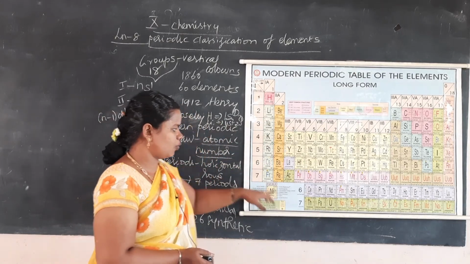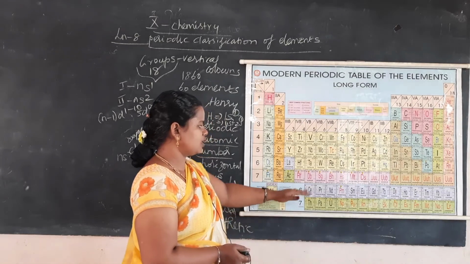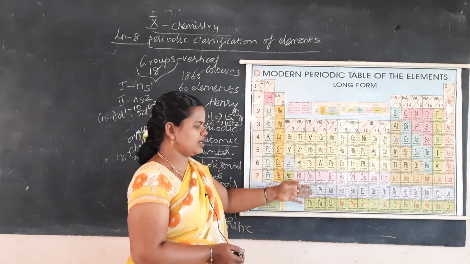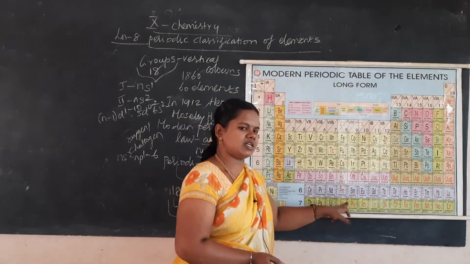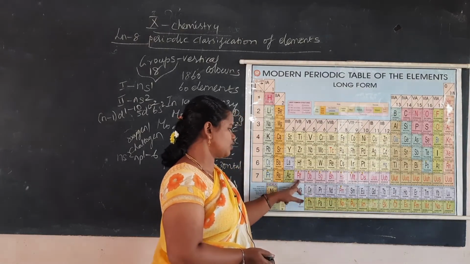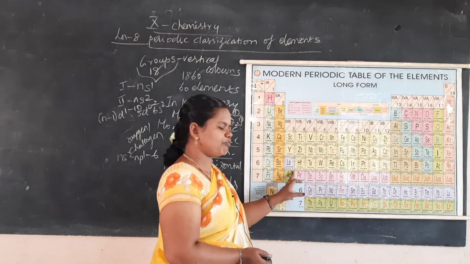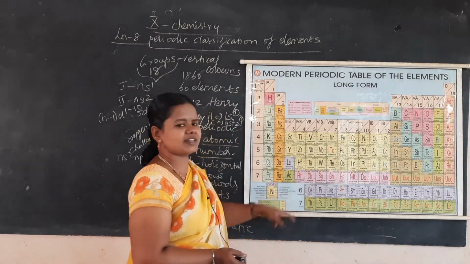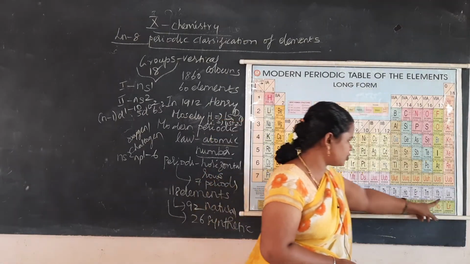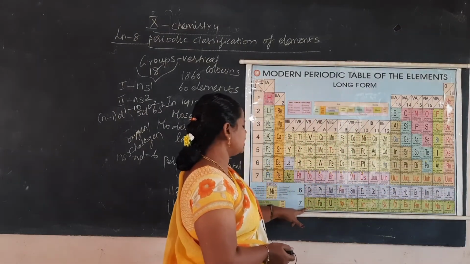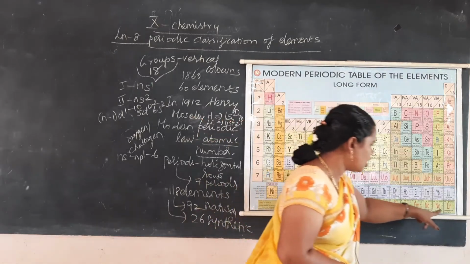And the last group, the 6th and 7th, will be included in the transition elements. Here it is known as lanthanides, and the 7th one is known as actinides, and they are also known as F block elements. The lanthanides and actinides are known as F block elements. The lanthanide series starts with cerium and ends with lutetium, and the actinide series starts with thorium and ends with lawrencium.